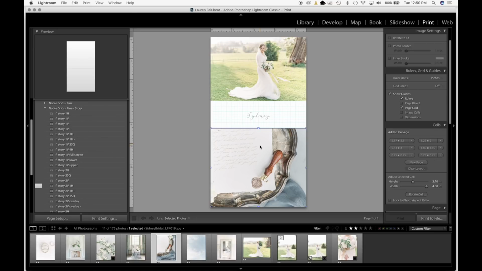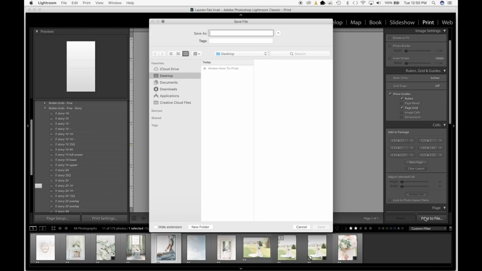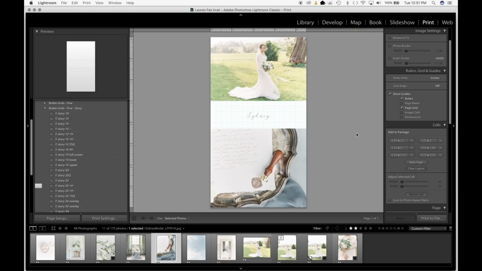So I would just recommend to turn on the guides and really make sure that you are getting everything even and spaced out properly. In order to export them, all you have to do is click print to file and just save them just like you would a regular JPEG image. And then from there, you can use an app like Planoly, or you can just airdrop them to your phone and just instantly upload them to social media for use.